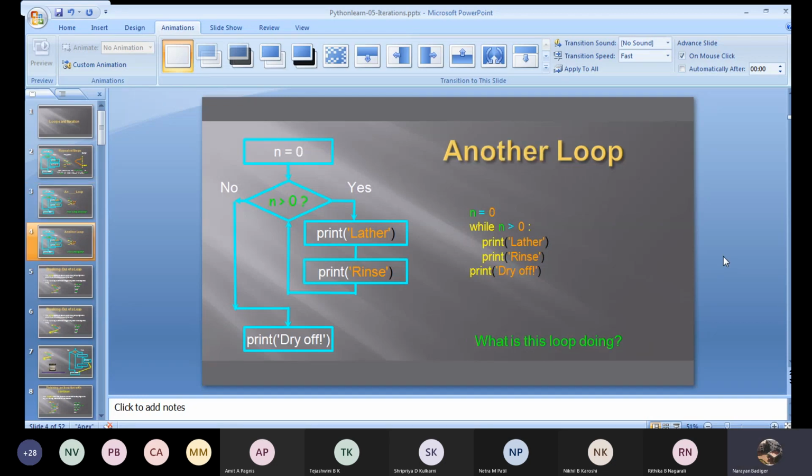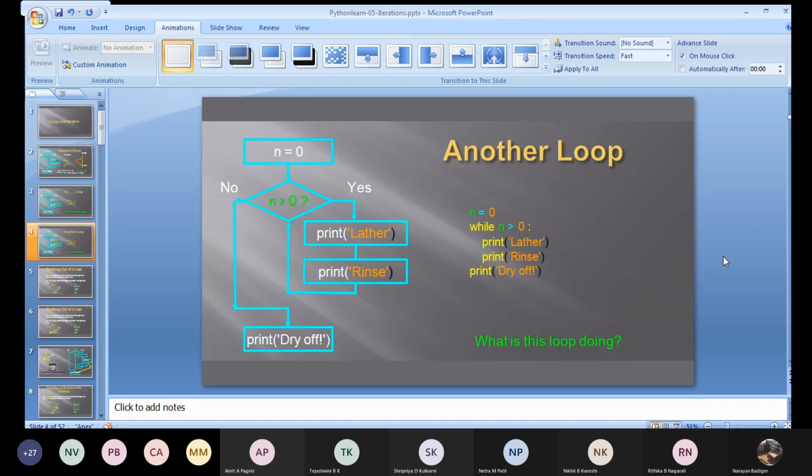Okay. Then we have another loop over here. Now what is this loop doing? Can anyone tell me what this loop is doing, or what will be its output? Incrementing the n value. Is it incrementing the n value?